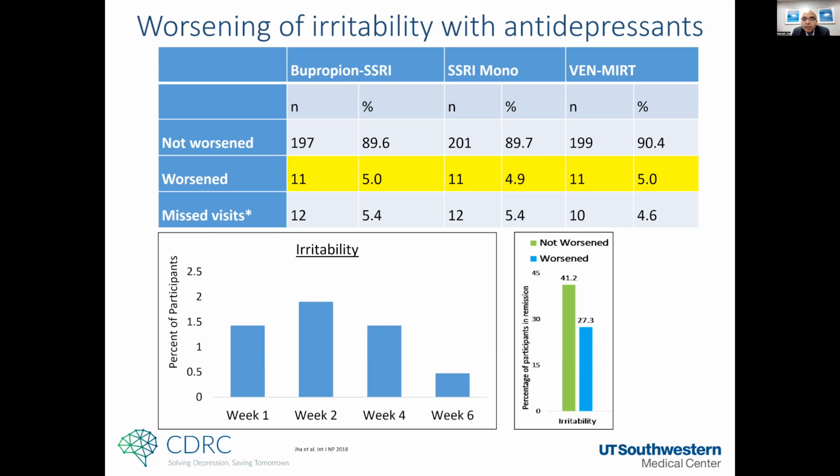So we thought that this was a prognostic feature. If we monitored irritability early during the treatment, it may help us make better treatment decisions. But that raises the question: about 50% of people with depression will have significant irritability. So yes, 5% have worsening, but it's much more likely that people will have improvement in irritability. And does that improvement in irritability prognosticate outcomes?